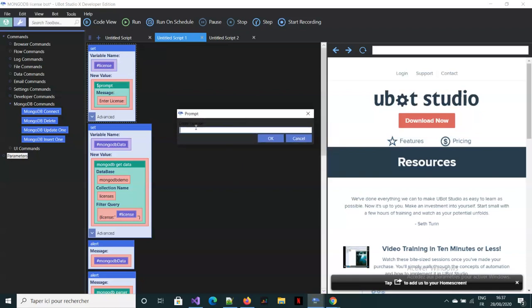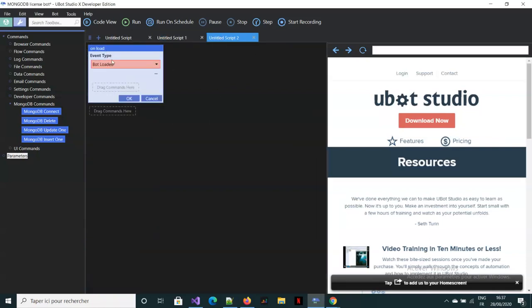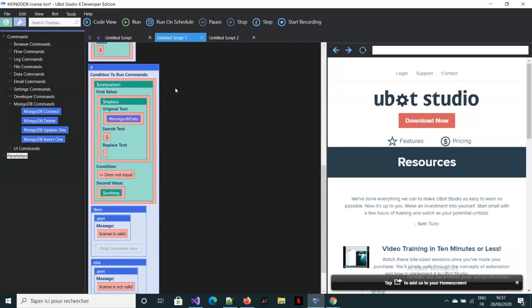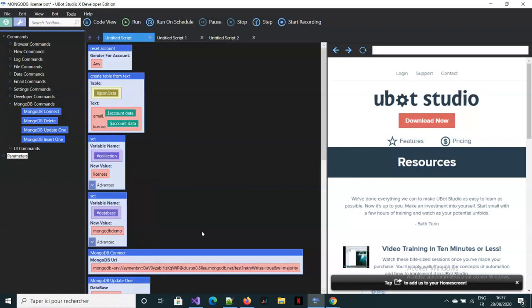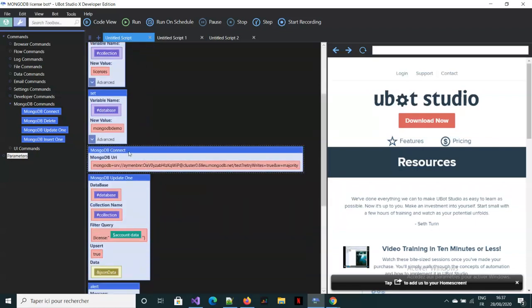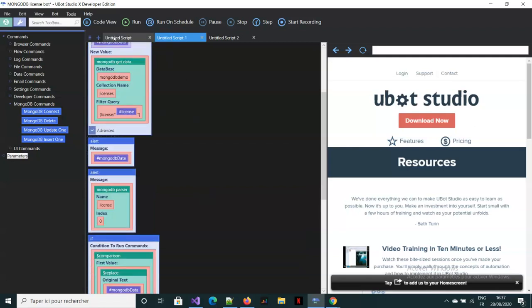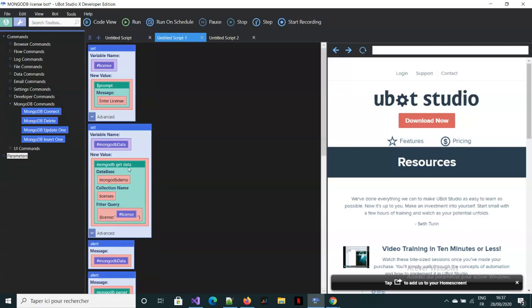So you put all this in your onload, to check the license. Of course, you have to do a MongoDB connect first, before all this. You have to connect your MongoDB first before calling the MongoDB functions and everything.